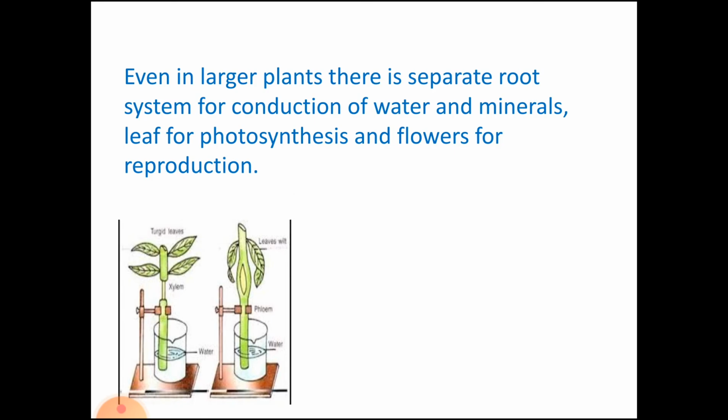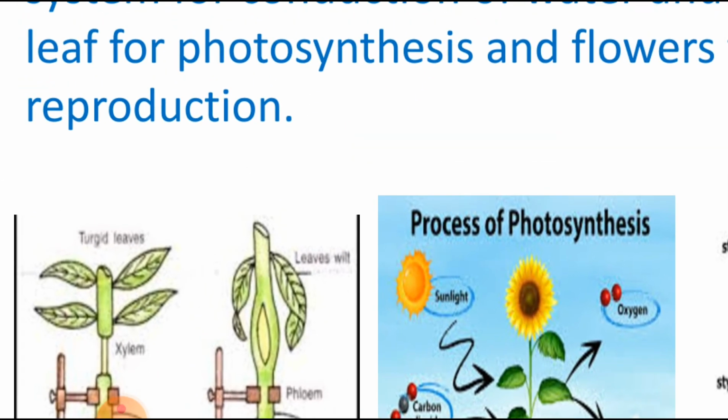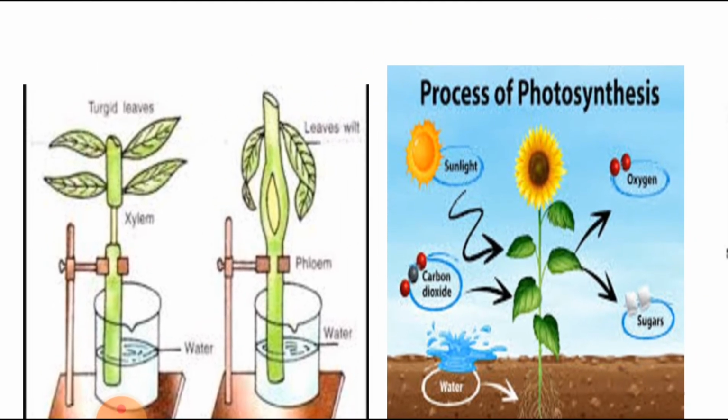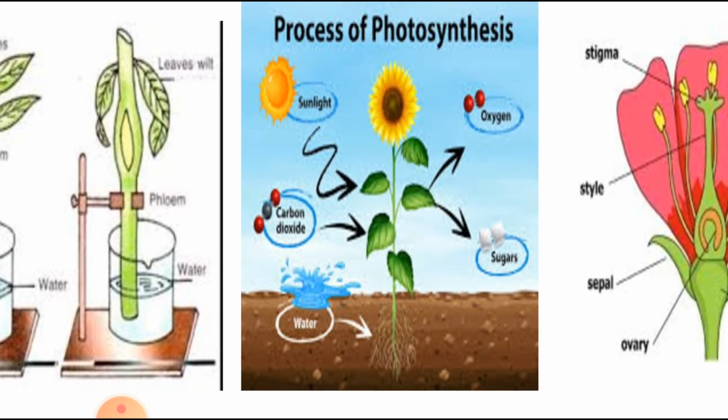So this is exemplified with the mode of organization, meaning how they work in plants along with animals. Here you can see the phloem and xylem and their function and how they help in the transportation of water and minerals.